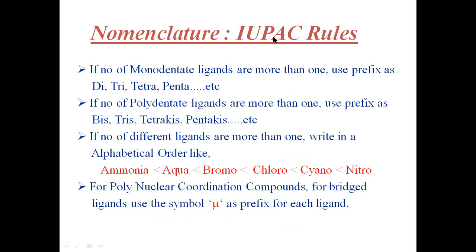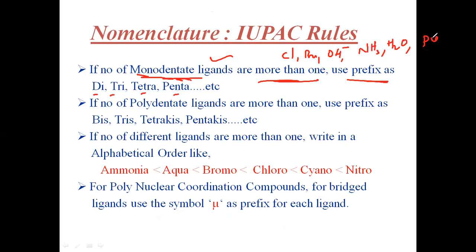So if monodentate ligands are more than one, this is also very important here. Use the prefix di, tri, tetra, penta. What are the monodentate ligands? Like chlorine, bromine, hydroxy group, ammonia, water, pyridine. Everything is monodentate, as it can donate only through one donor atom.